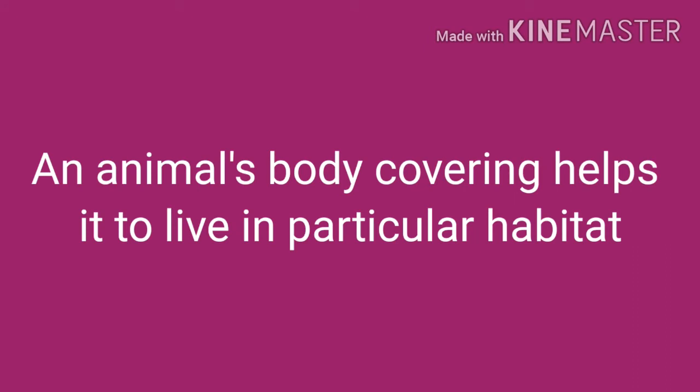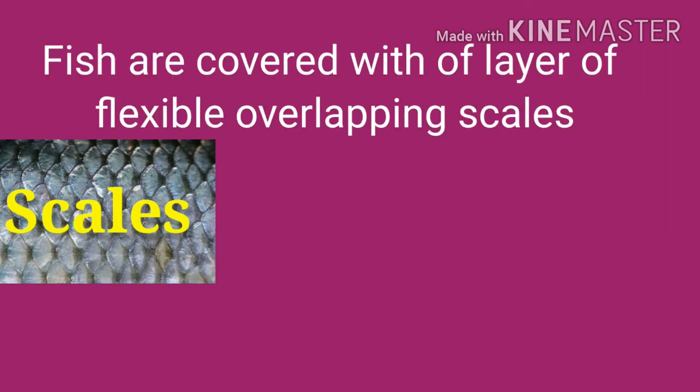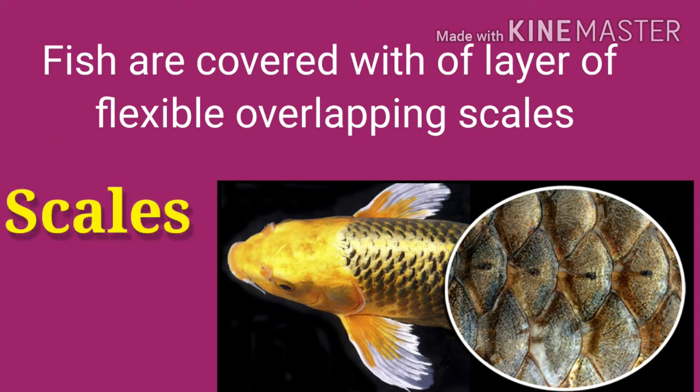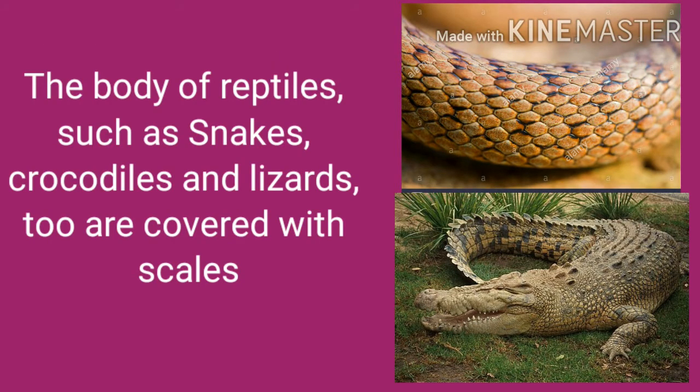An animal's body covering helps it to live in a particular habitat. Let's discuss some of them. First one is scales. Fish are covered with a layer of flexible overlapping scales. You can see here in this picture the scales of the fish. The bodies of reptiles such as snakes, crocodiles and lizards too are covered with scales.